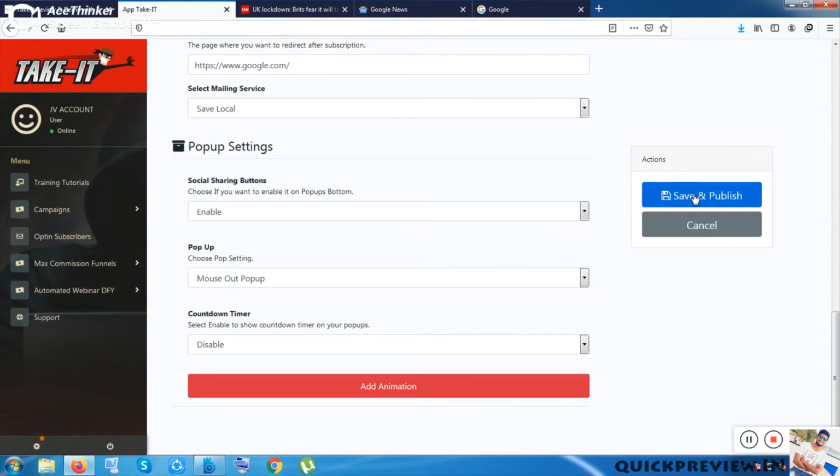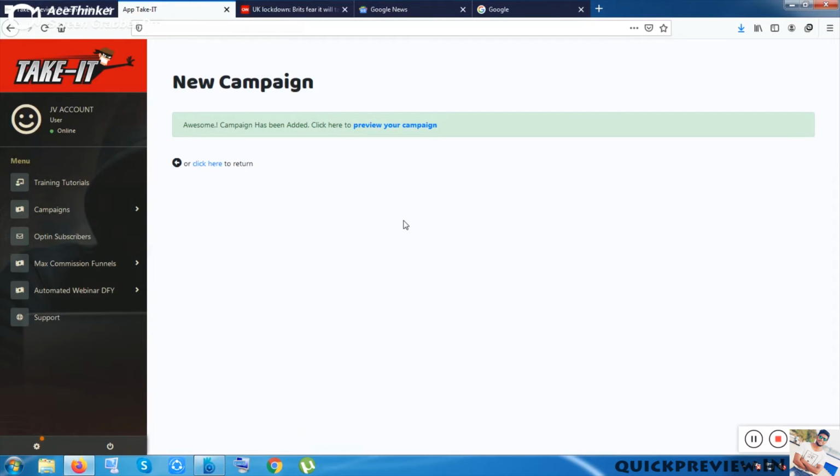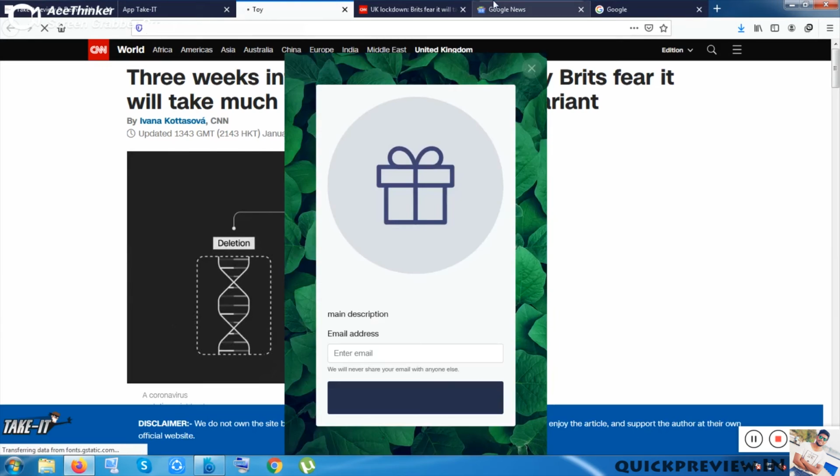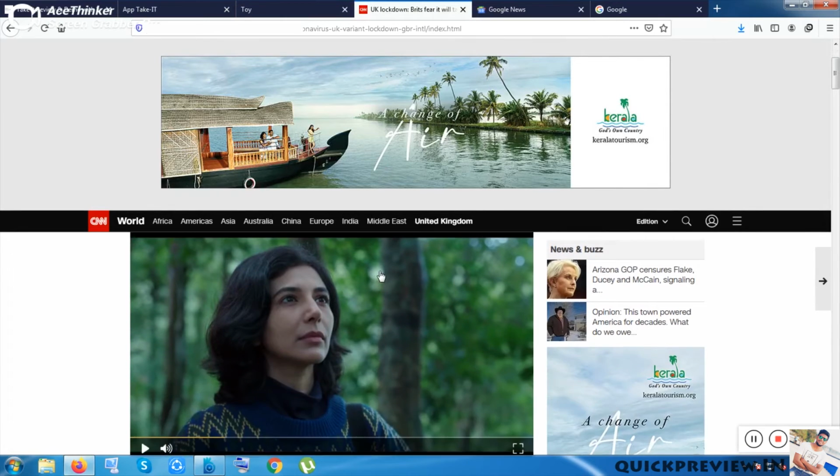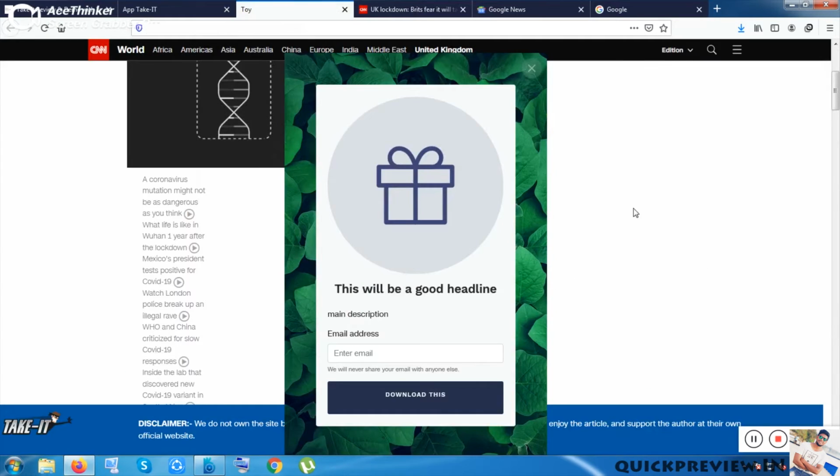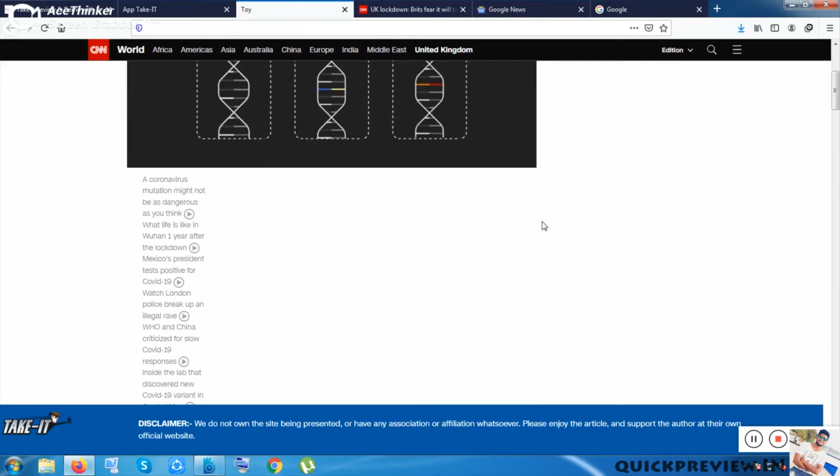So let me click on save and publish now. So I have created the camping toy. Now let me see my done campaign. Okay, so this is the toy campaign. You can see this page I have covered here. I have taken this page from here, and this page is showing here by the tool or by the people.